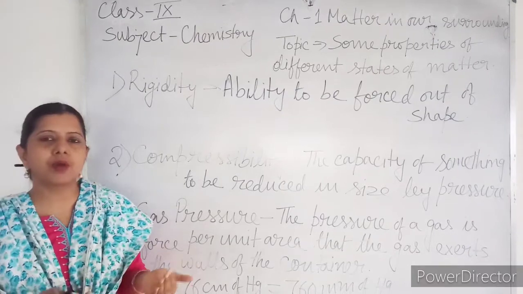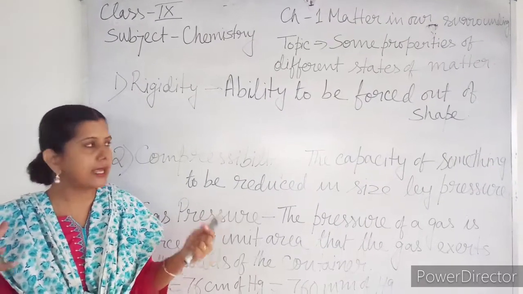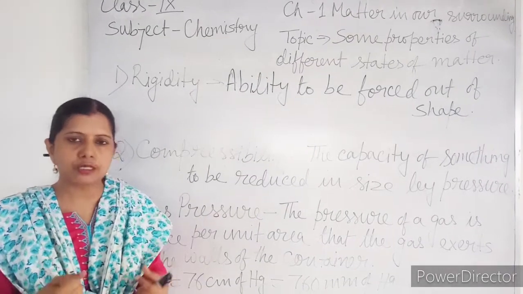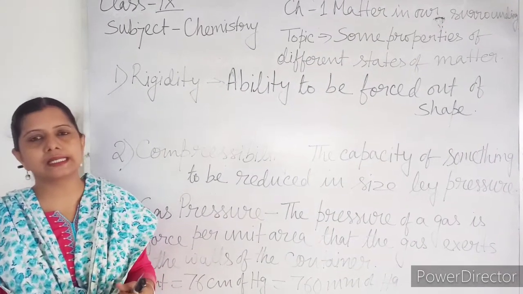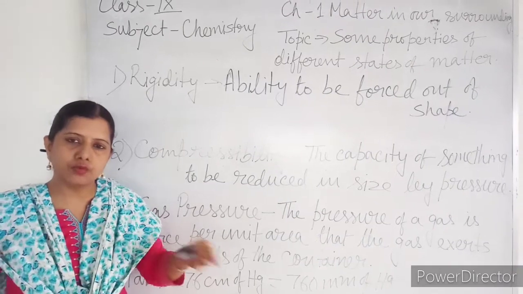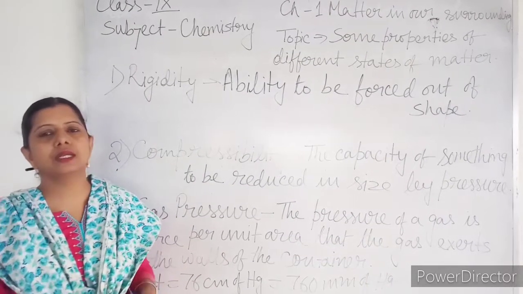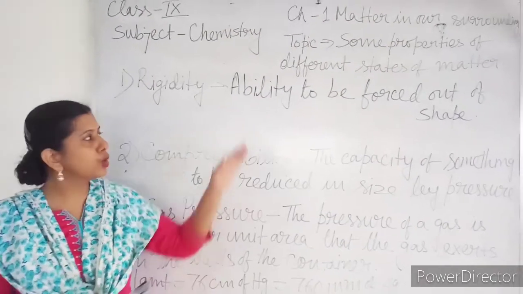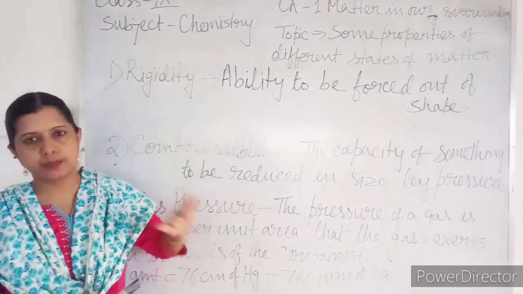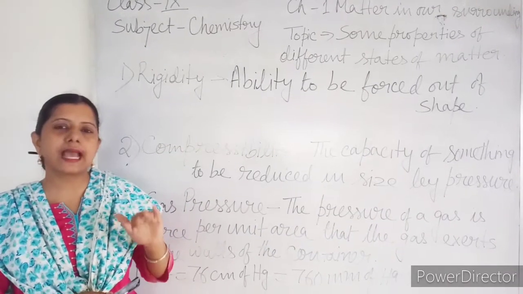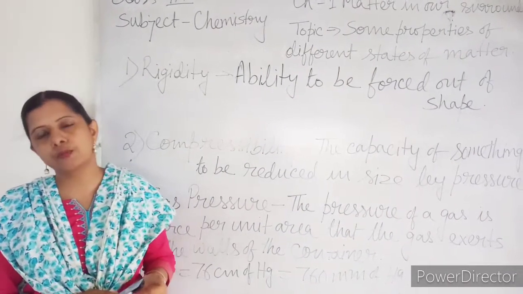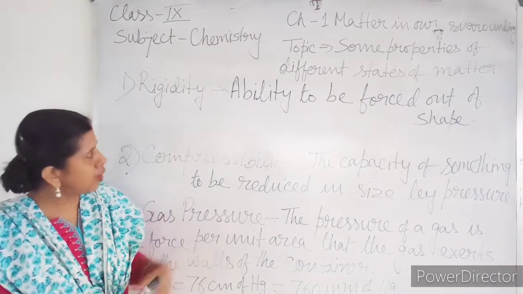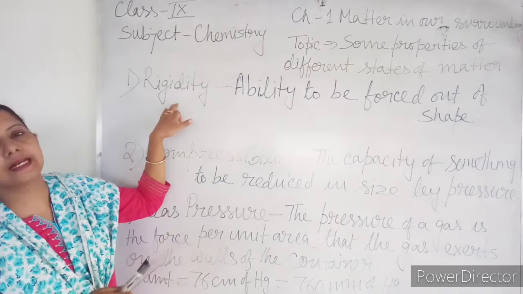If there is little space, how can we change the shape? For changing the shape we have to apply force, and we have to remove the molecules from their original position. As we know, the movement of molecules in a solid is least, because solid molecules can only vibrate in their own position. They cannot move from one place to another. So solids are generally rigid.